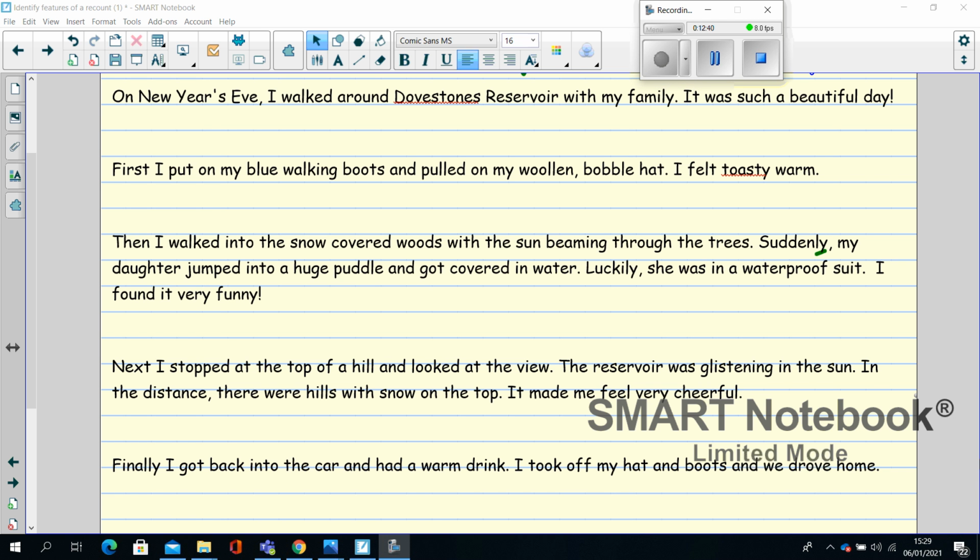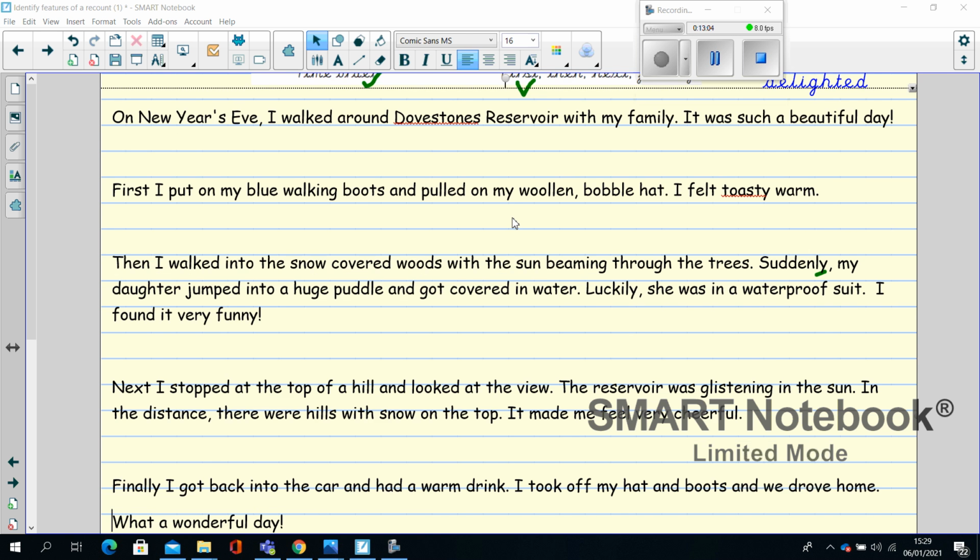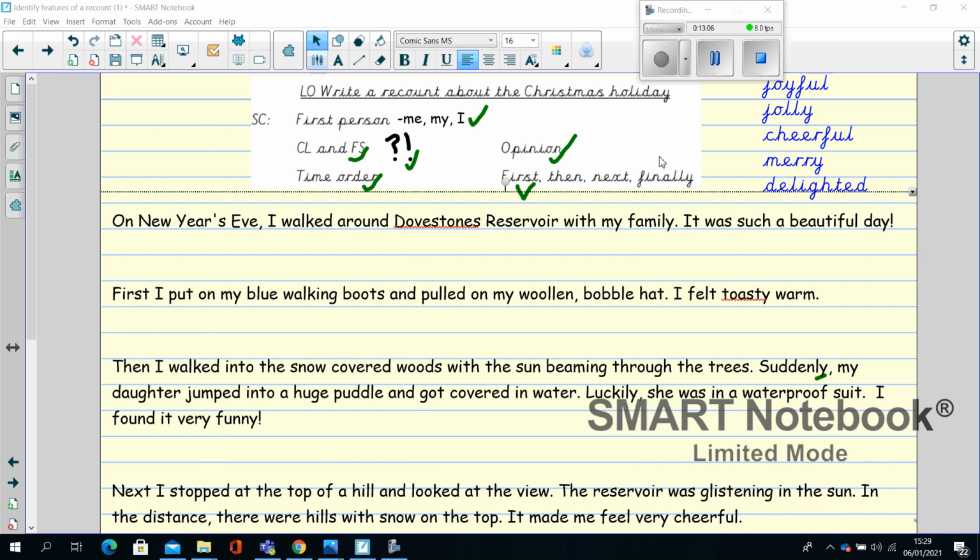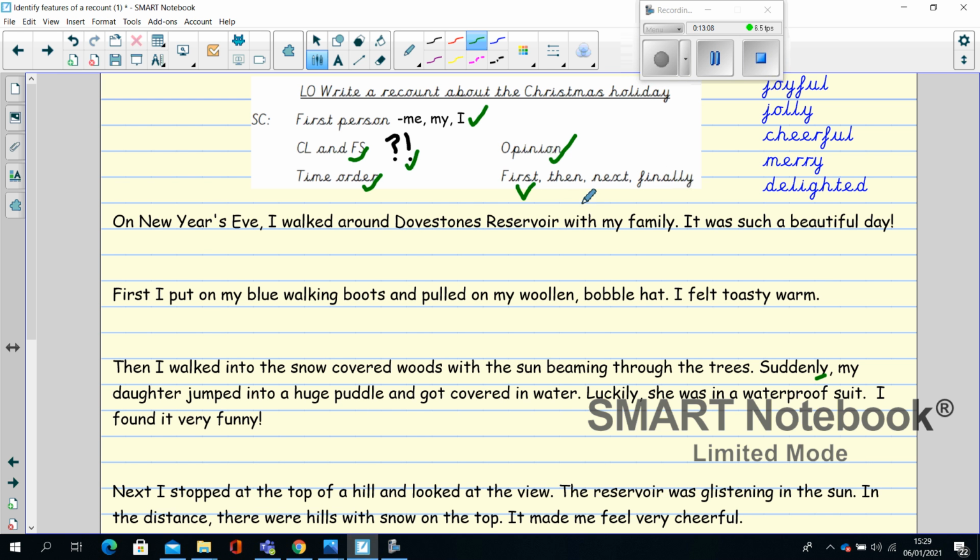It finishes with an exclamation mark and it always has a noun and a verb in. So, what a wonderful day I'm going to put. And that's how I'm going to finish my recount. So remember, an exclamation is when you're surprised or when you've got something to say. So this, again, is my opinion. So if I go back up to the top, I can tick off that I've used the rest of the success criteria.